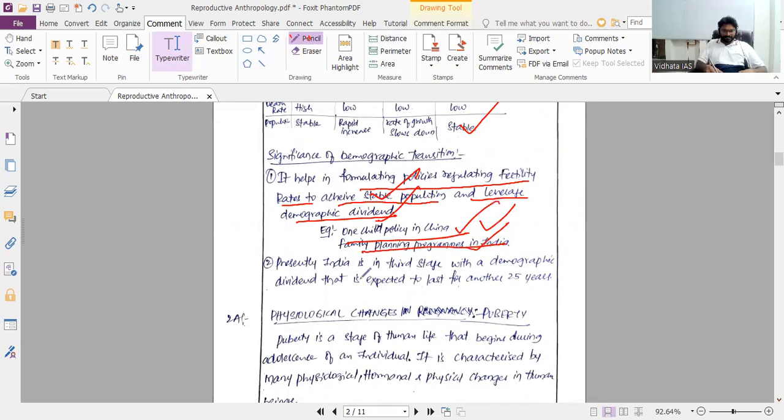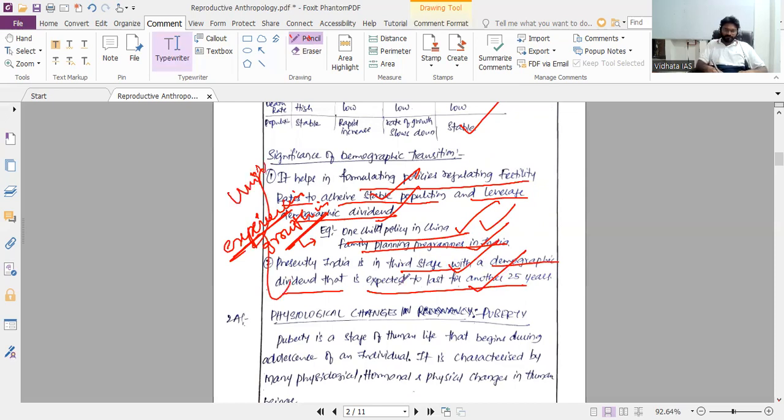So you can write your significance because India is experiencing growth in the adolescent population, growth in working age population. There we can create policies to use this demographic dividend. Presently India is in the third stage with a demographic dividend that is expected to last another 24 years. Yes, good. So this is how your answer becomes unique.